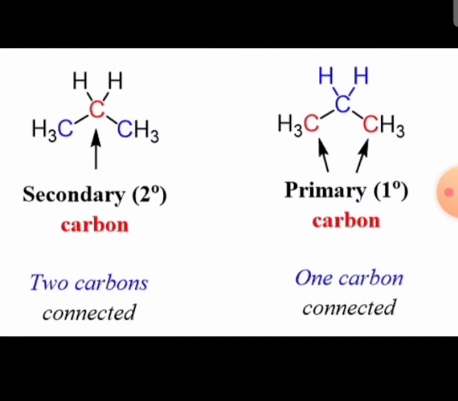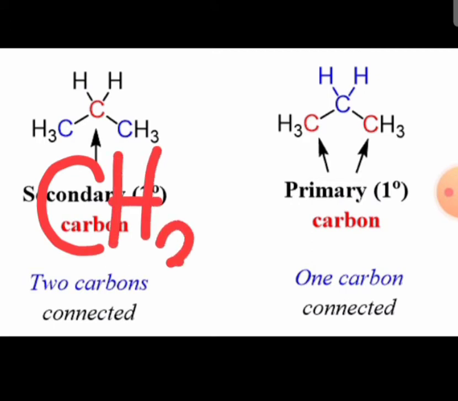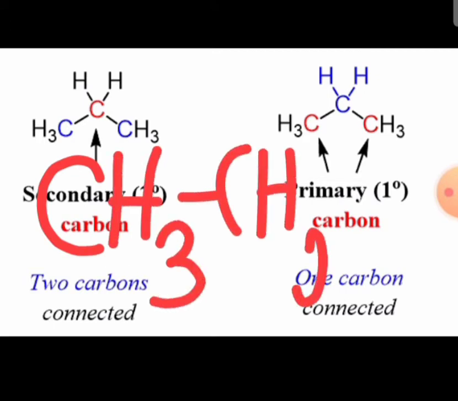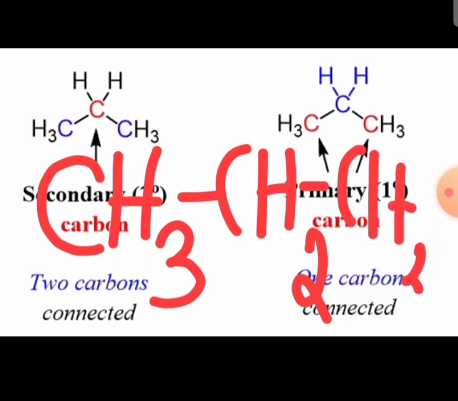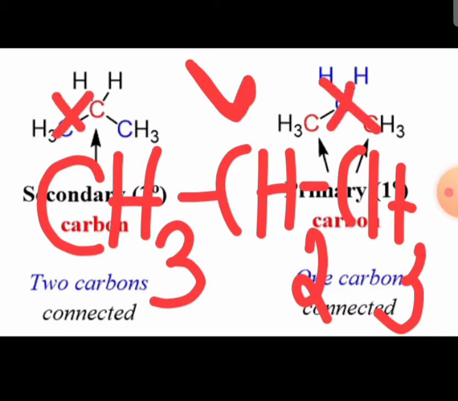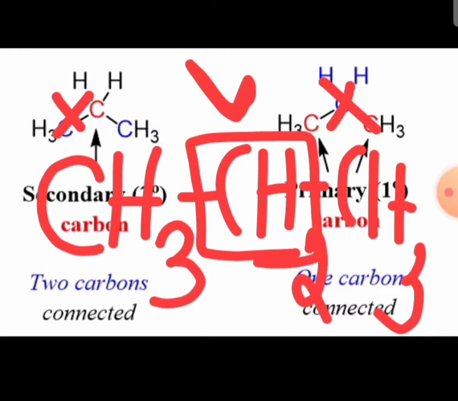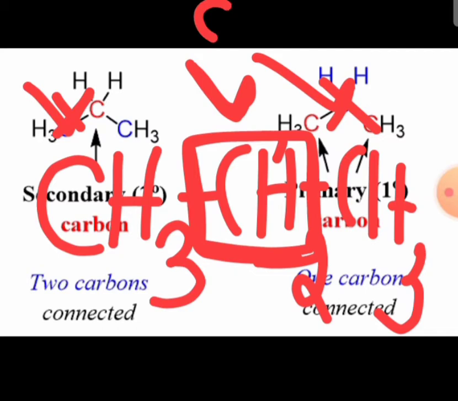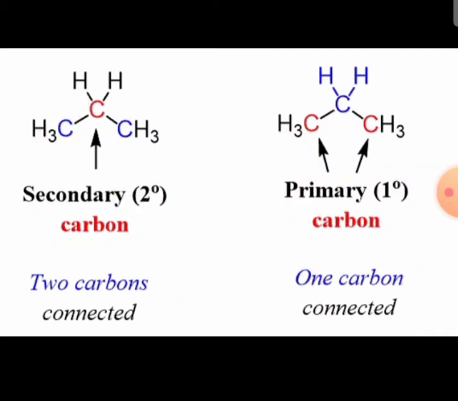Now let us learn the meaning of secondary. To know that, I'll write the structure of propane. Propane is the 3 carbon containing alkane. The second carbon atom is connected to 2 carbon atoms. So that's why this second carbon atom is considered as secondary carbon atom, because 2 carbons are connected to it.